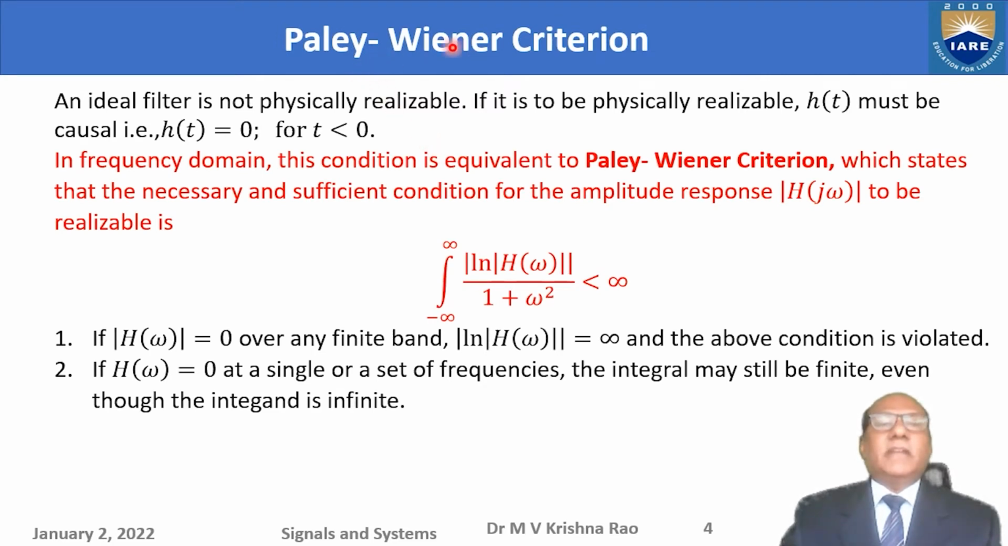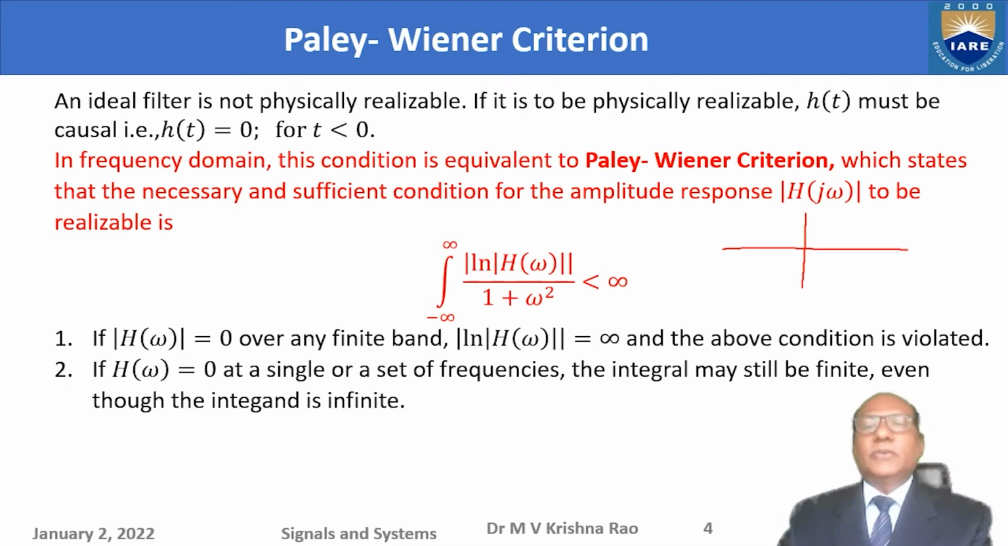What the Paley-Wiener criterion says is that an ideal filter is not physically realizable. If it is to be physically realizable, the impulse response must be causal, that is h of t equal to 0 for t less than 0. So in my previous lecture, I have shown the sinc function, something like that, as the impulse response of an ideal filter.